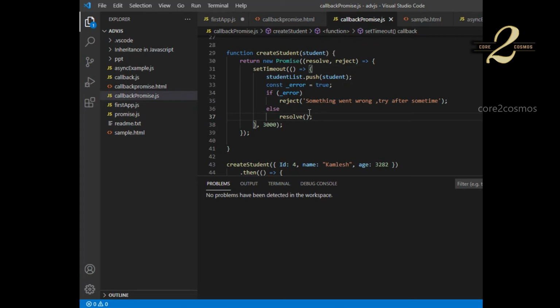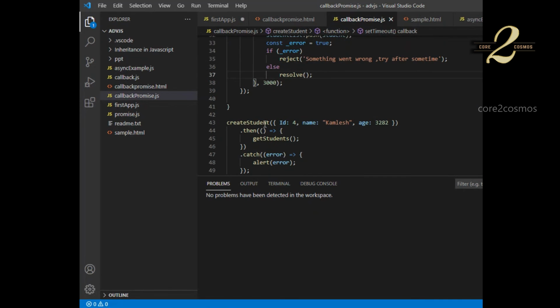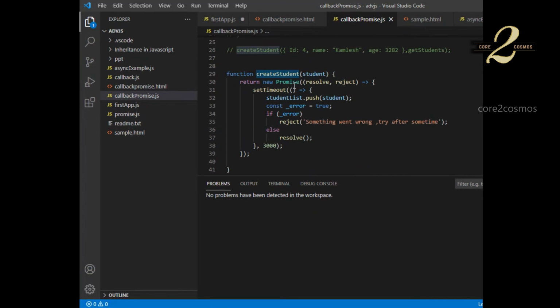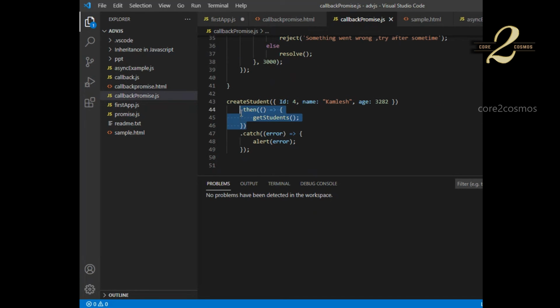If something goes wrong, normally we use an exception, try catch, and any exception we can return using reject. In the caller, wherever that method is called, create student in our example, we have to use dot then for handling the success, and dot catch for handling the failure.